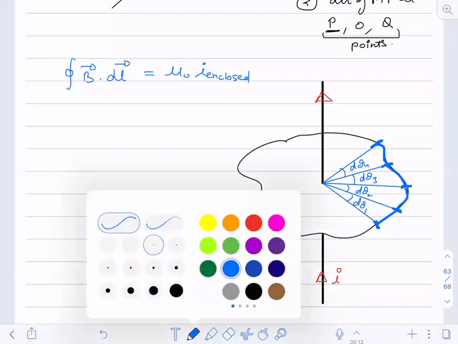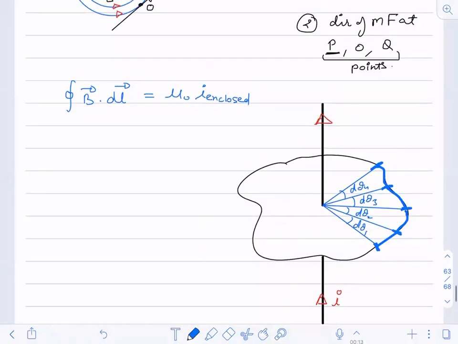What I'm saying is that these are lengths: these are dl vector 1, this is dl vector 2, these are dl vector 3, and these are dl vector 4. Correct? Understood?